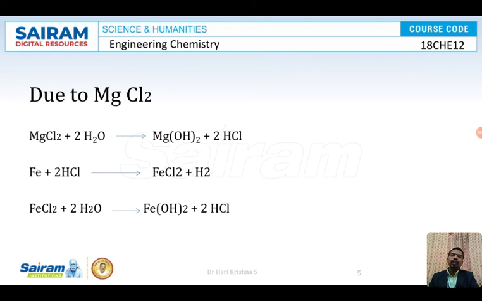So only one magnesium chloride molecule will destroy n number of your iron molecules. So you are supposed to take care that your water is free from magnesium chloride. Otherwise, corrosion will be very severe, because HCl will be continuously regenerated. It is not consumed. So only one magnesium chloride can destroy n number of iron molecules. Just imagine if you have 10 or 100 molecules of magnesium chloride, how much HCl will be produced and how many molecules of iron will be destroyed.